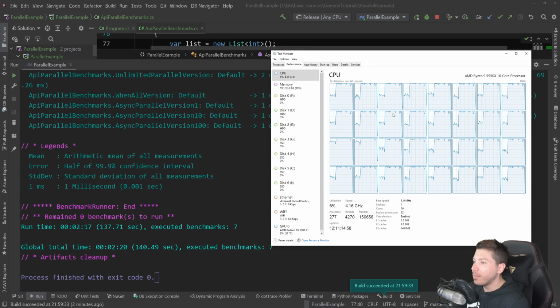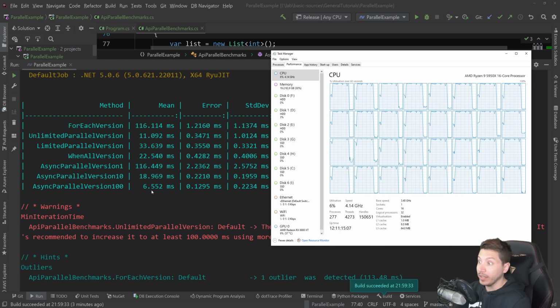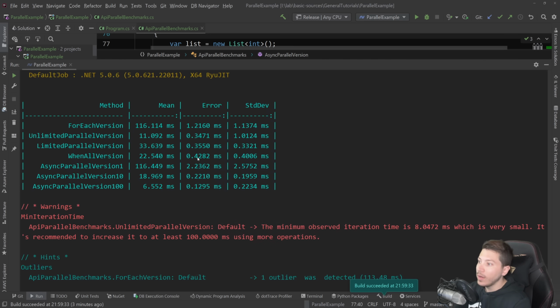So results are back, and as you can see, the last operation with 100 degree of parallelization actually went haywire, 100% on all logical processors, but it was by far the fastest. Remember, this is doing 1,000 API requests per iteration. This is insane. Let's reiterate: for each version, around 115 milliseconds for 1,000 requests. Unlimited parallel version, 11 milliseconds, pretty good. Limited with 4 degrees of parallelization, 33. And then WhenAll has 22.